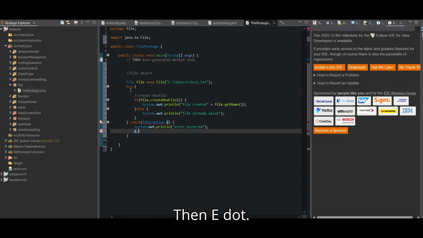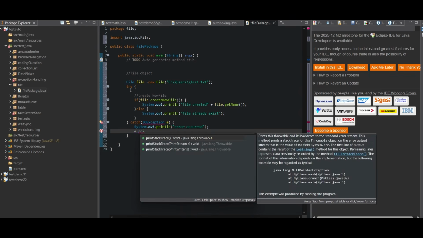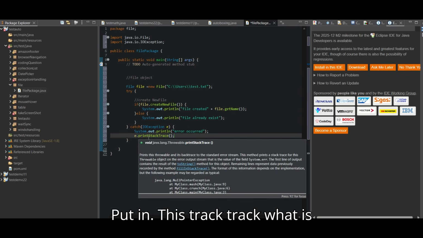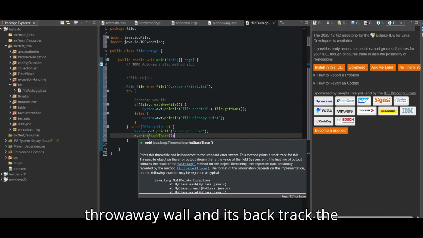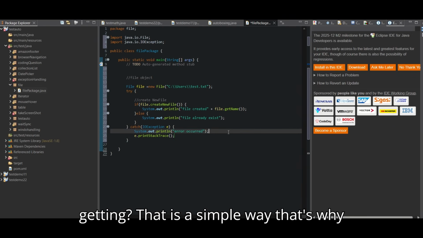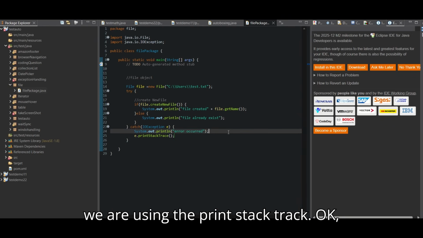Then e.printStackTrace. What is the meaning? It prints this throwable and its backtrace to the standard error stream. This method prints the error, what kind of error we are getting. That is a simple way. That's why we are using printStackTrace.